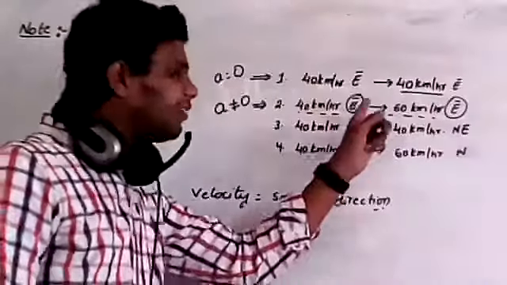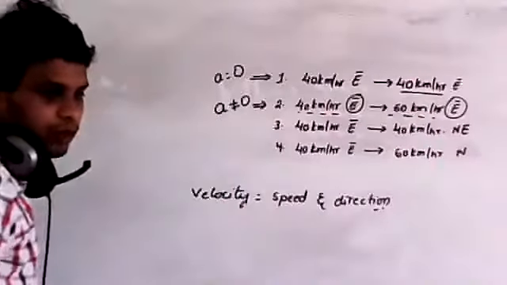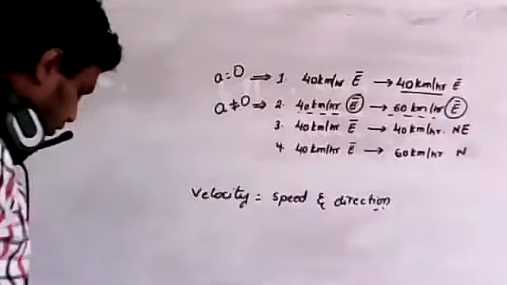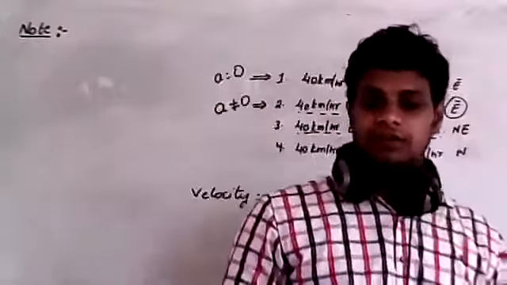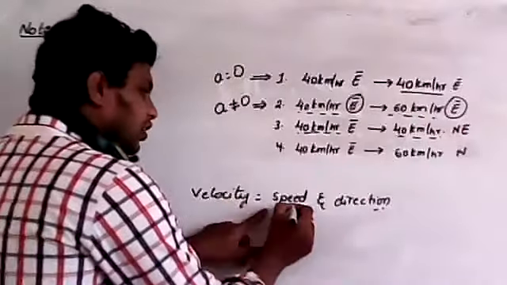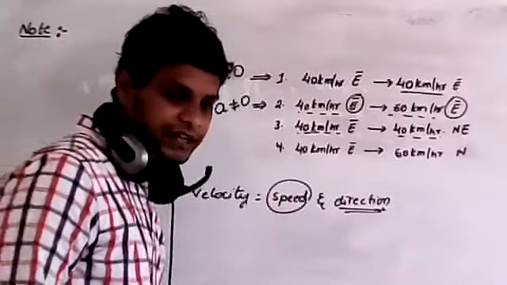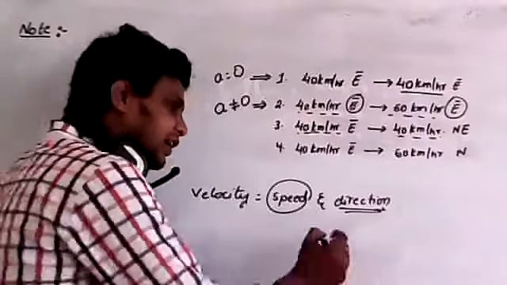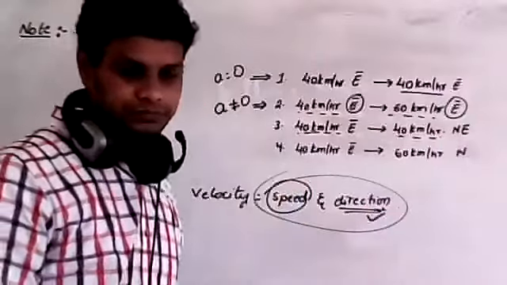Are you clear? I didn't give time. Okay, time 1 hour or 2 hours, whatever it may be. Now listen, one more point. Look at the third case. In the third case, magnitude of velocity is same, but direction is changing. Now remember, velocity is nothing but speed and direction, which means that either speed has to change, or direction has to change, or both have to change.